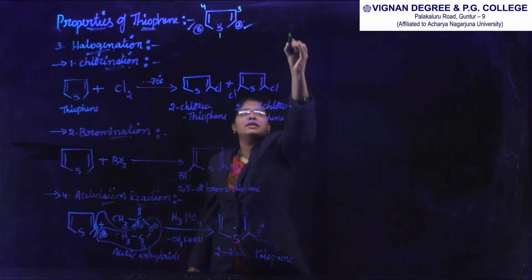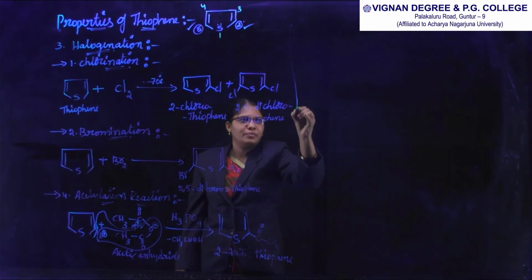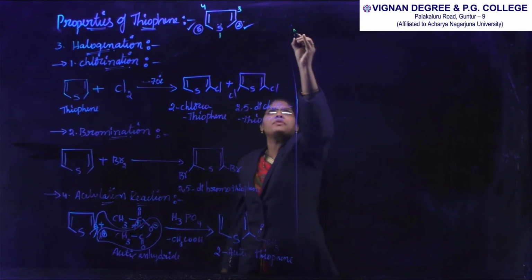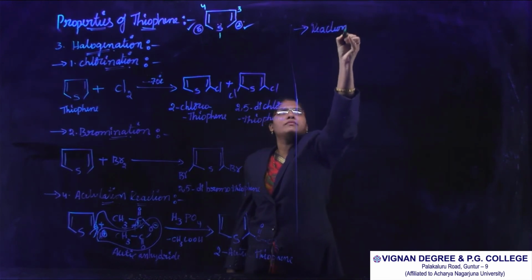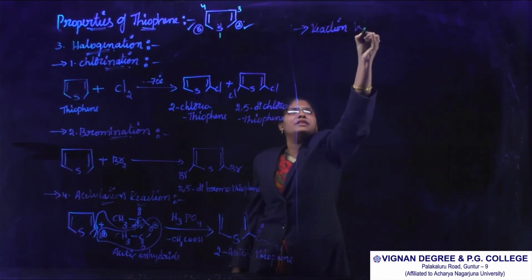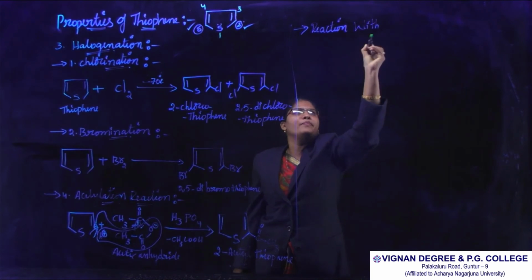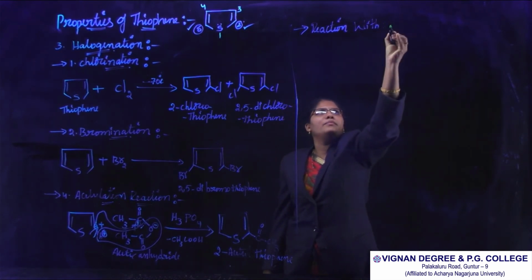And next one, reaction with n-butyl lithium.